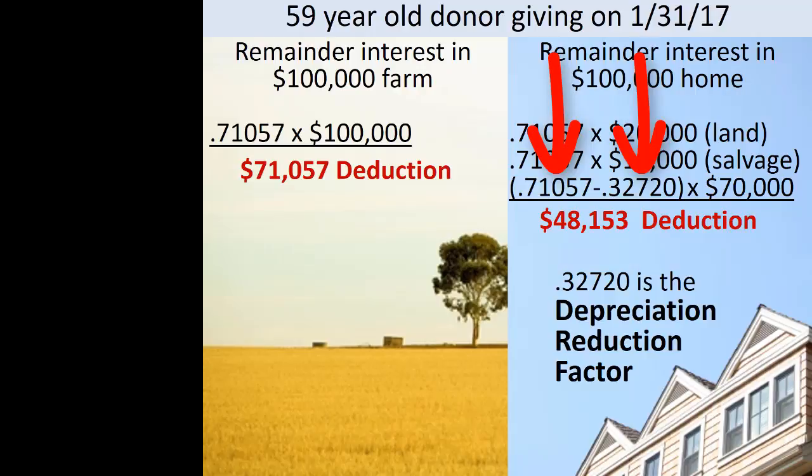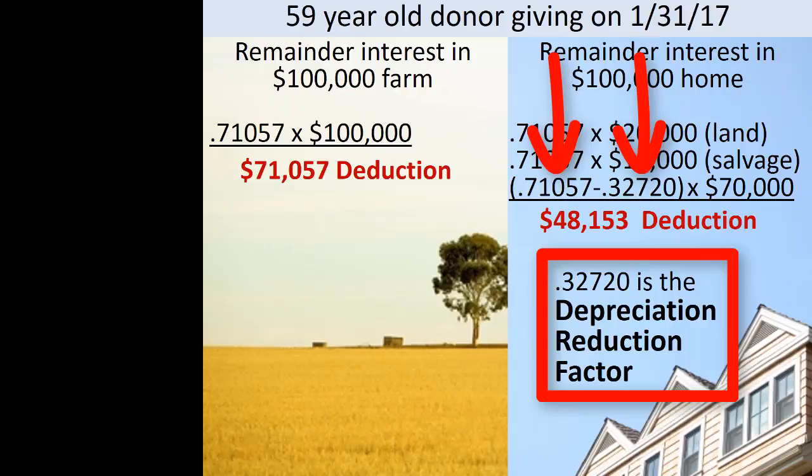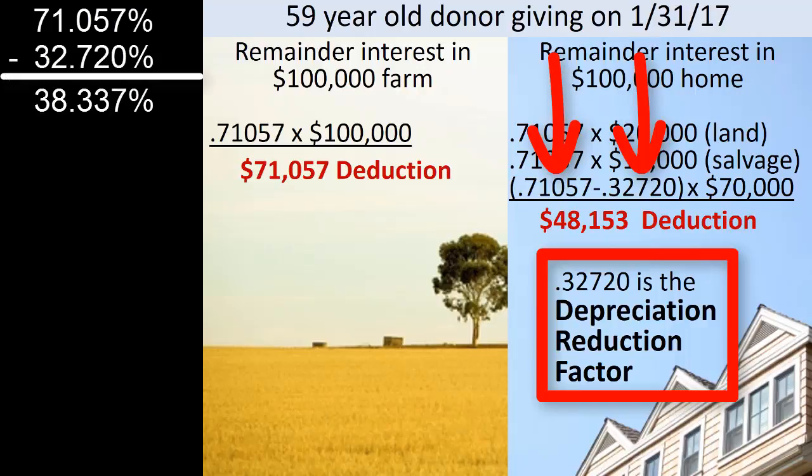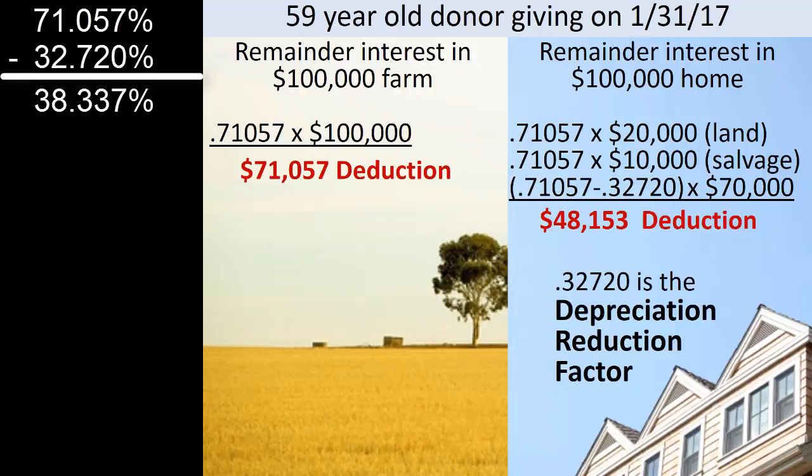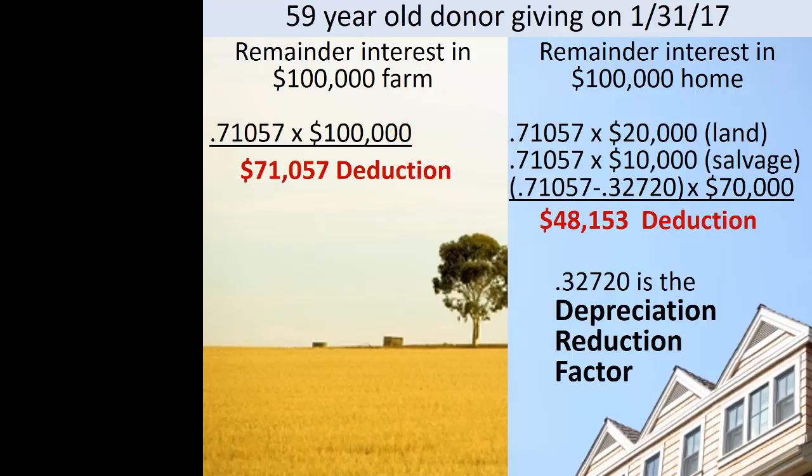In this case, using the example described a bit later, the depreciation reduction factor is 0.32720, or 32.72%. Thus, the depreciable part of the residence may be deducted at 38.337%. In other words, this is 71.057% less 32.720%. Combining the parts that can be deducted at 38.337% with the parts that can be deducted at 71.057% results in the total deduction of $48,153 for the $100,000 home.